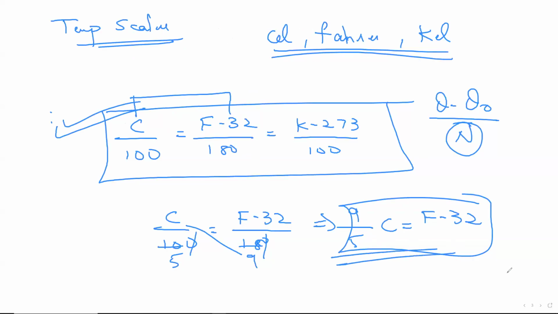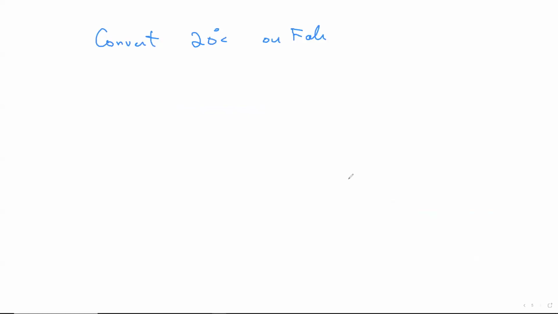Convert 20 degrees Celsius on Fahrenheit scale. Now what will you do? Don't follow this 9 by 5 formula. Please don't do it. Okay. So by chance, let's say you forgot. They're telling C to F here, Celsius to Fahrenheit.